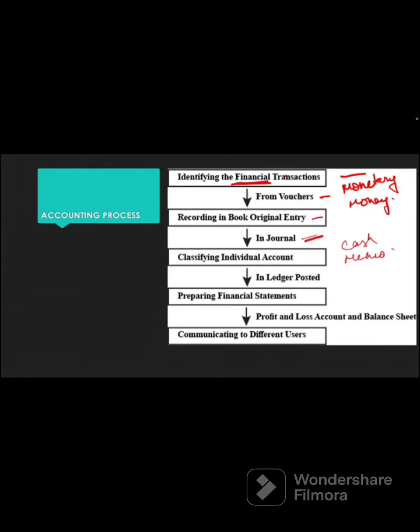That is called the journal. Now classify into individual accounts. For example, you made sales transactions in a year, you made purchase transactions, you deposited money in the bank. Then you may have transactions with suppliers with names like A, B, C, or Ram, Sham, Geeta, Sita.